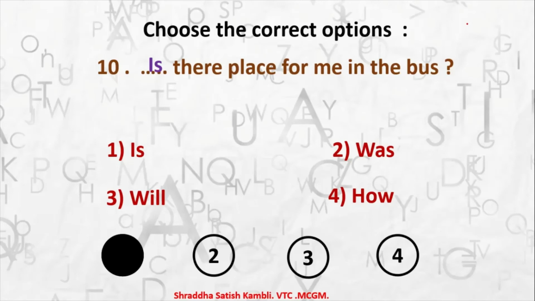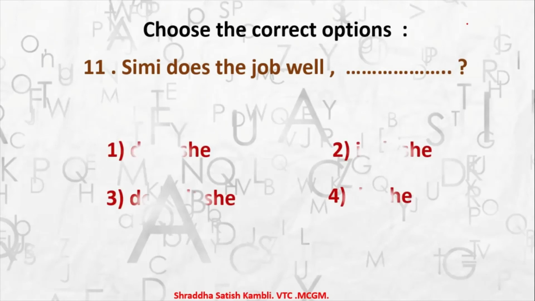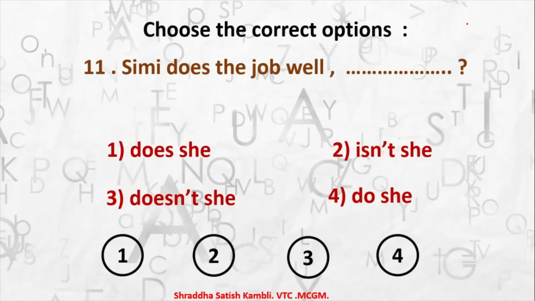Let's now start with the second last question in this video. Question number 11. Simi does the job well, dash. So, Simi does the job well. Does she? Simi does the job well. Isn't she? Simi does a job well, doesn't she? Or Simi does a job well, do she? So what is the correct one? Which is the correct answer? It is the third one. Simi does her job well, doesn't she? So see, does is in the positive, so the doesn't becomes negative.